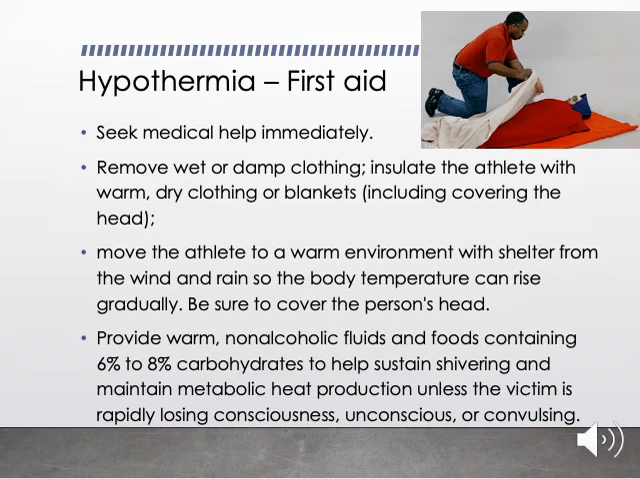Then remove wet or damp clothing. You have to insulate the athlete. In hyperthermia or in heat stroke, you have to provide cooling to the athlete. And in hypothermia, you have to insulate the athlete with warm dry clothing or blankets. But don't apply heat on him directly. This is very important. You have to cover the head also to insulate so that the body temperature rises gradually. Move the athlete to a warm environment with shelter from the wind and rain. Be sure to cover the person's head.